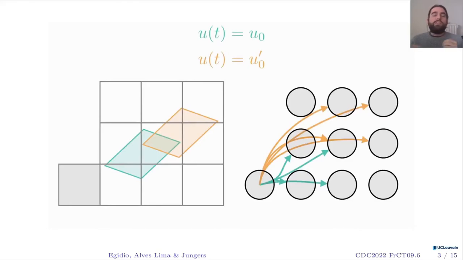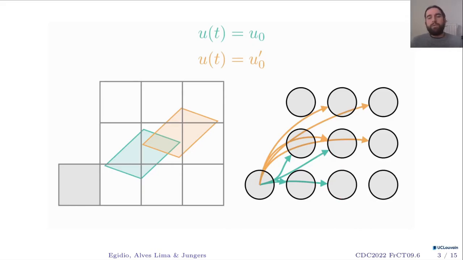And looking at this abstraction and reasoning upon it, I can take some decisions that I can apply to my real system. So for instance, imagine that here I have an obstacle. So whenever I'm here, I know that I should not apply U0 prime because there's a possibility that I will end up in this state. In the same way, imagine that one of these four cells is my goal state, my target. So there's a high probability that I want to apply U0 while I'm here because there's a chance that I will end up with one of these.